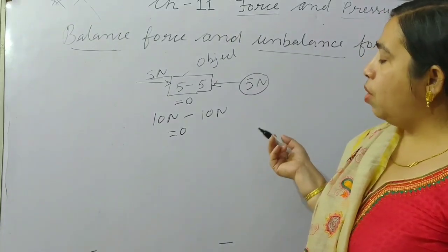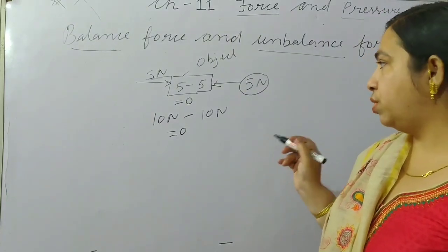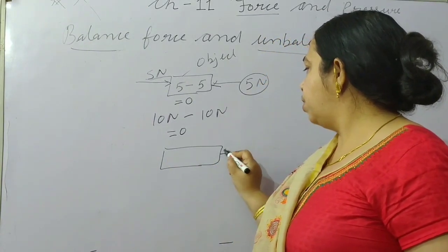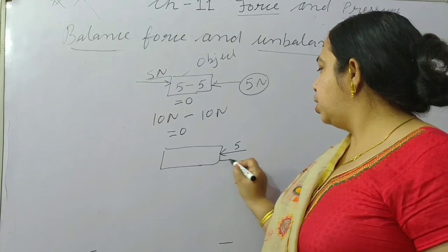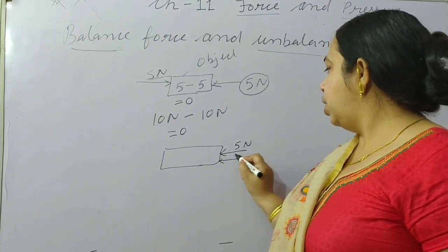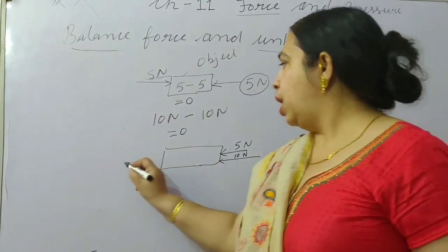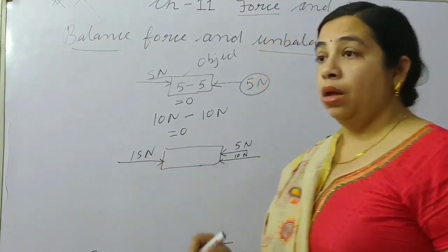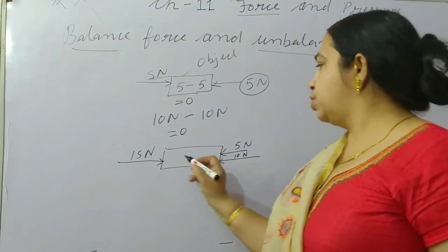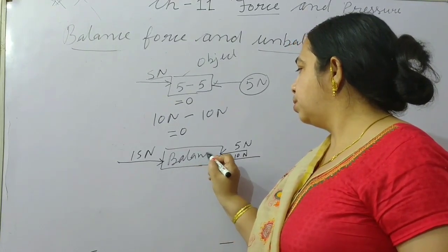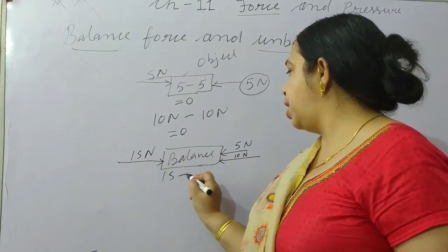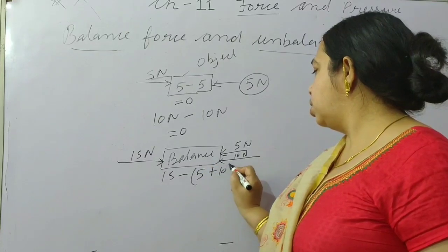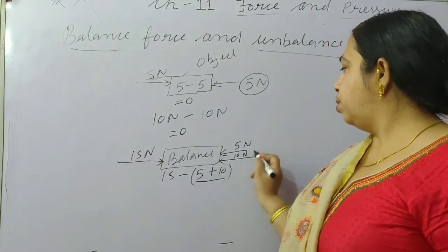Or we can say the sum of forces: here one force of 5 and another force of 10 Newton are applied, and on this side only one force of 15 Newton. Then also we say the forces are balanced, because 15 from this side and 5 plus 10 from the other side.